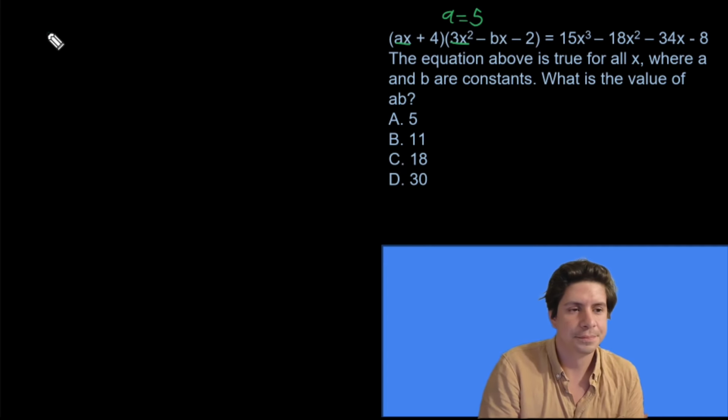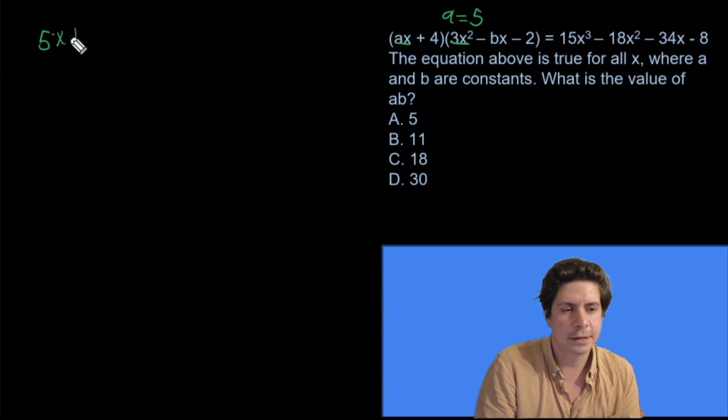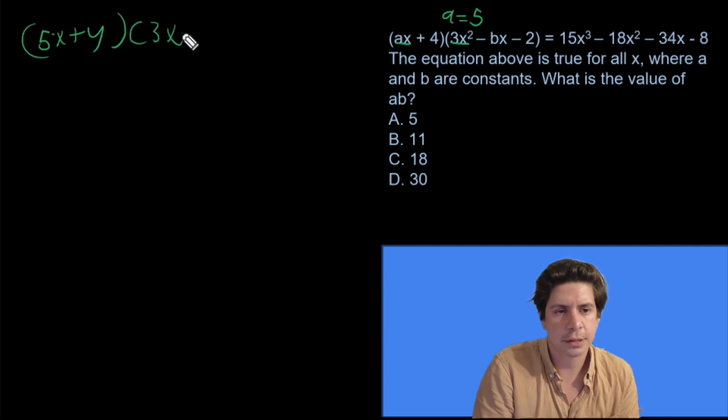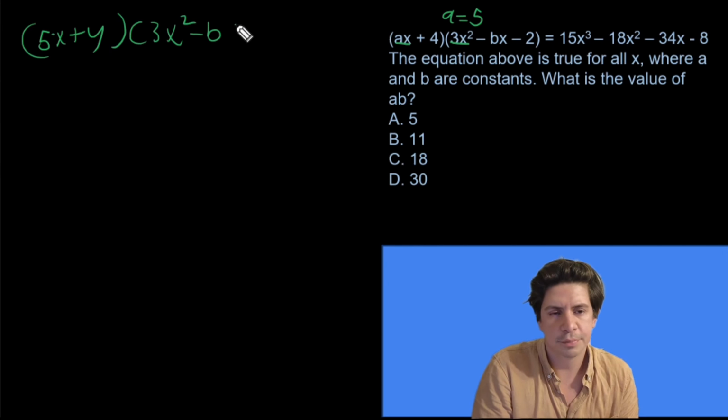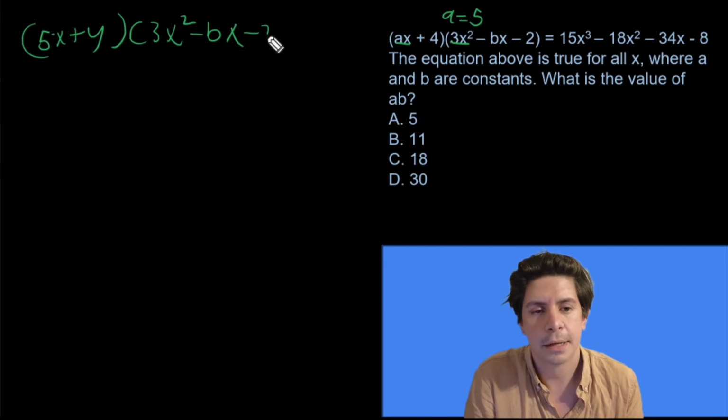So we're going to have (5x + 4) times (3x² − bx − 2).